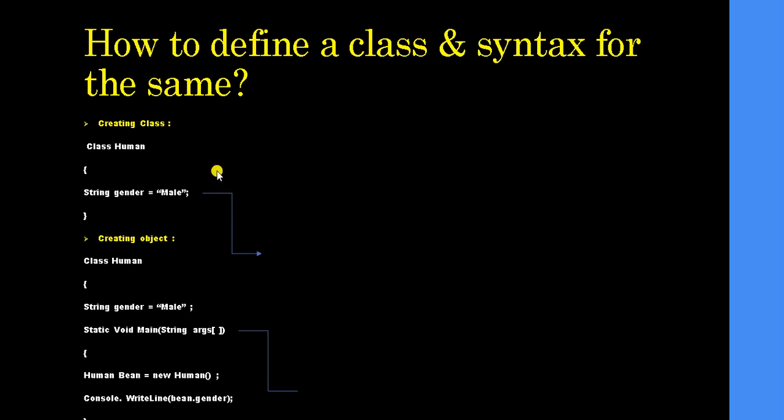So in this way we can define a class and object for the same. This is a short example which I am trying to show you so that it can be understandable to everyone. So let's continue.